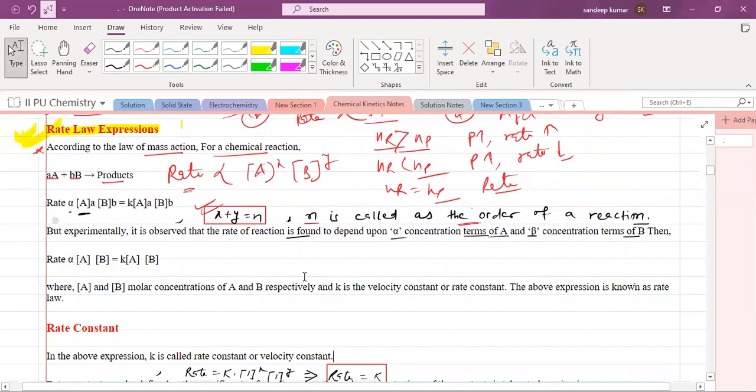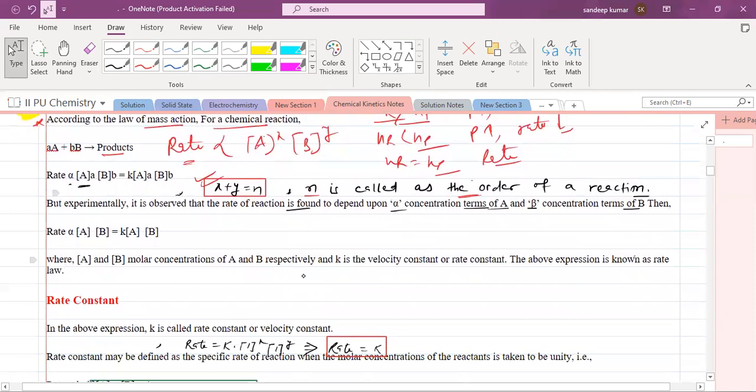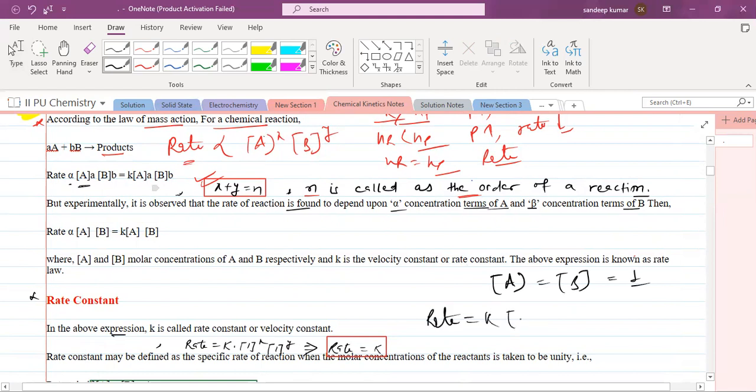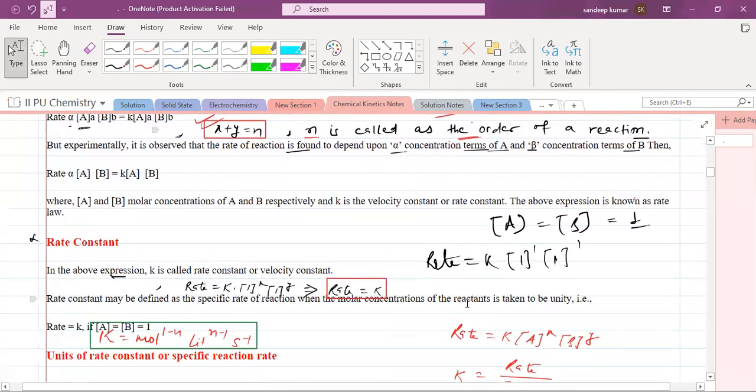Try to understand. In the above expression, let the concentrations of A and B both be equal to 1. Then we can write rate equal to K into [A]^1 [B]^1. 1 to the power 1 is 1 only, so rate becomes equal to K. So K is the rate constant. This definition you should understand.